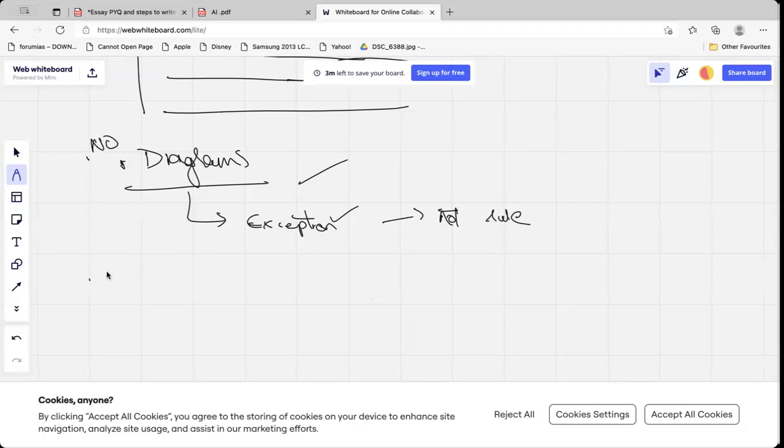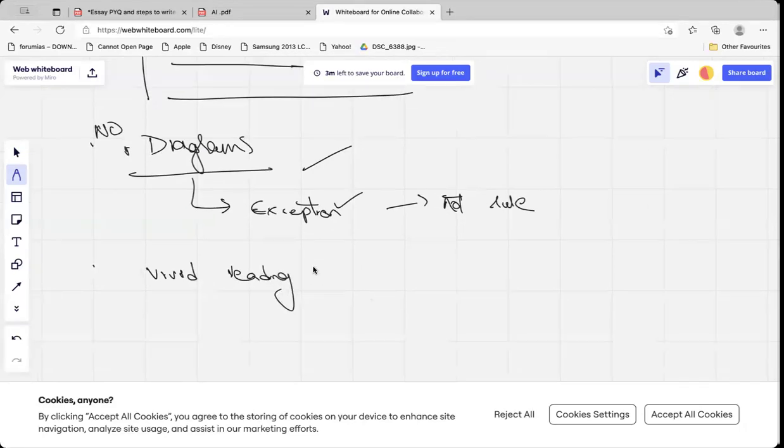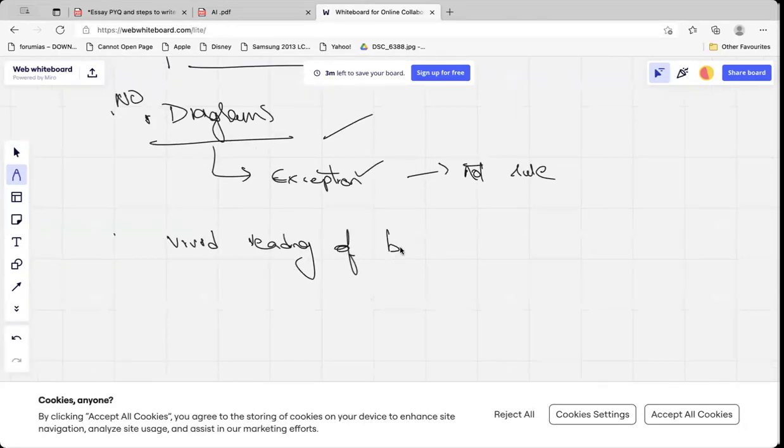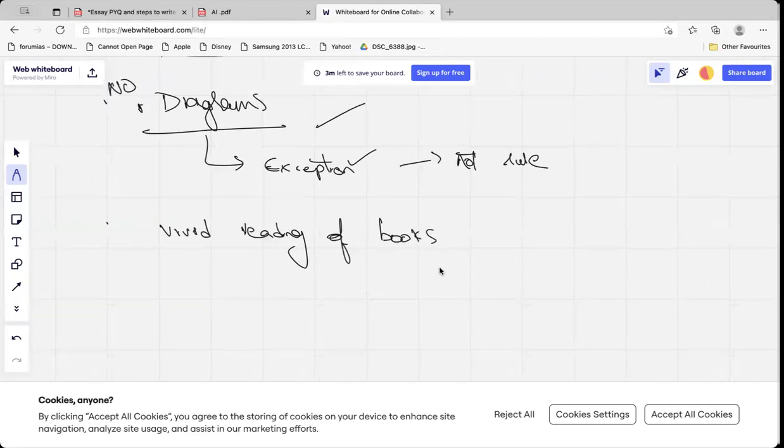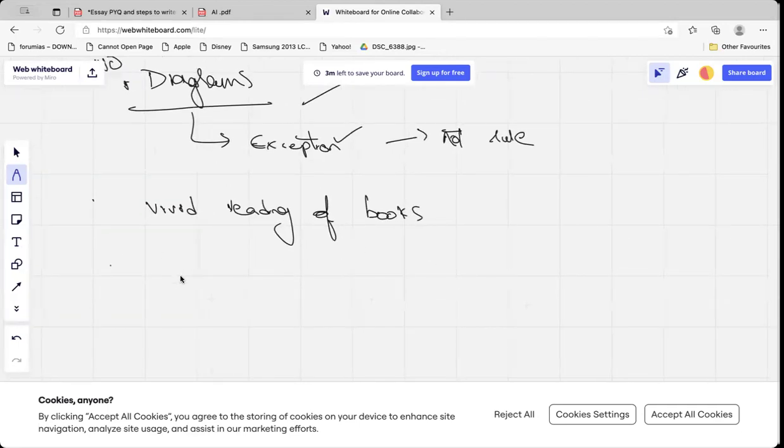Some people have vivid reading across different types of books. They are very great essay writers, and in their schools they might score very good marks in essays. But here, the essay is analytical.